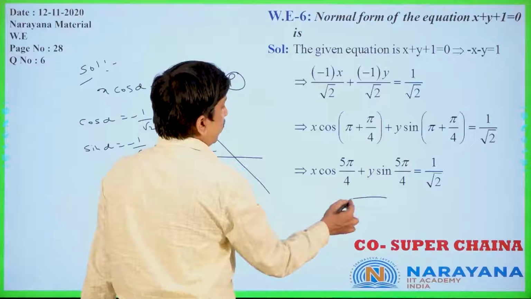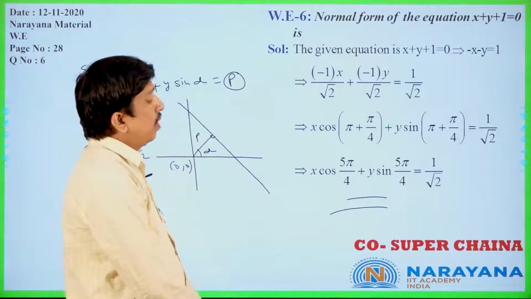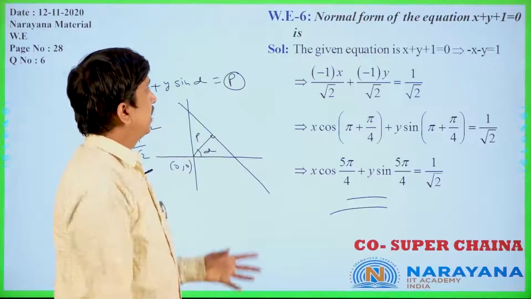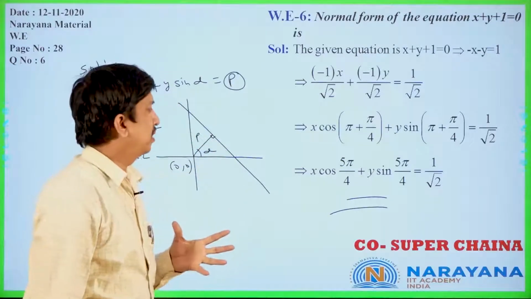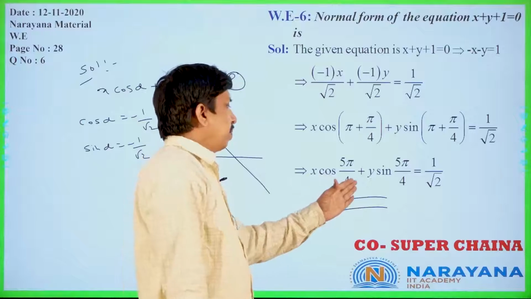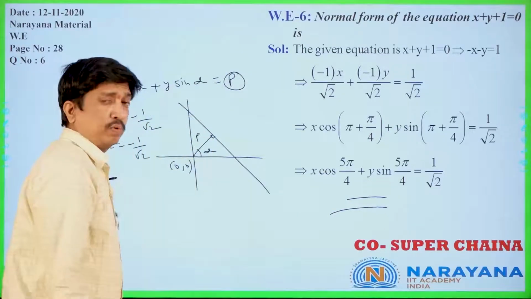It is satisfying only. Here alpha value is 5 pi by 4, and the p value is nothing but 1 by root 2. It is the normal form, or the perpendicular form you can say, that is x cos alpha plus y sin alpha equal to p only. Let us move to the next question.